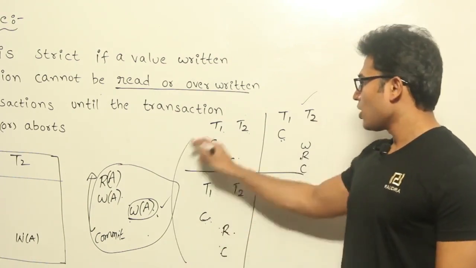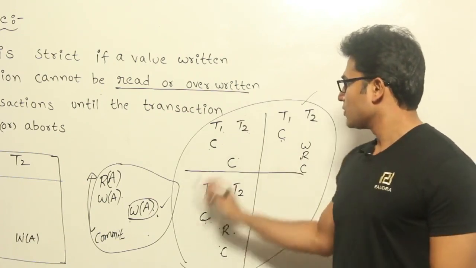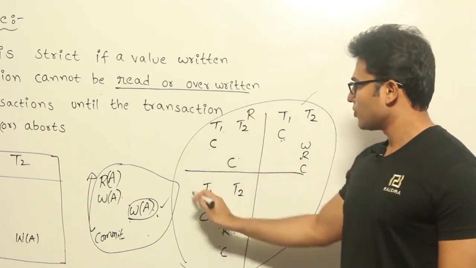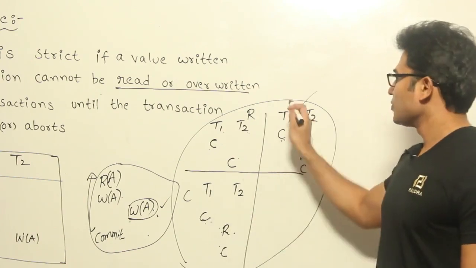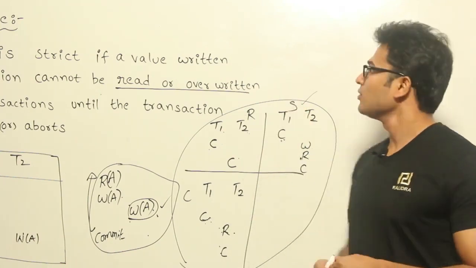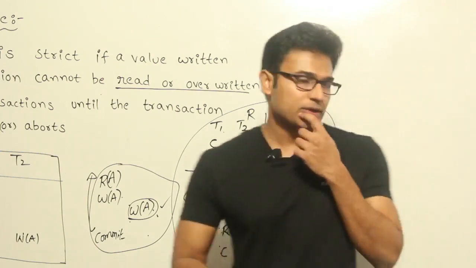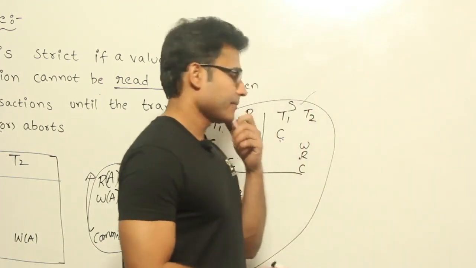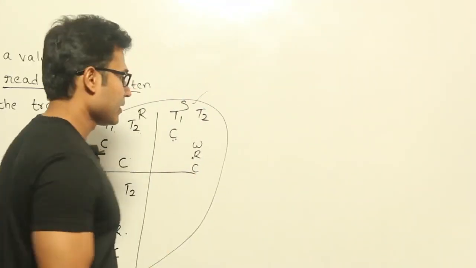Now if you put all these things together, right? This is about recoverable, this is about cascadeless, and this is about strict. Now if you put all these points together, whatever I discussed till now, then you are going to observe this point. Now let's see this. Then you can clearly see that one is